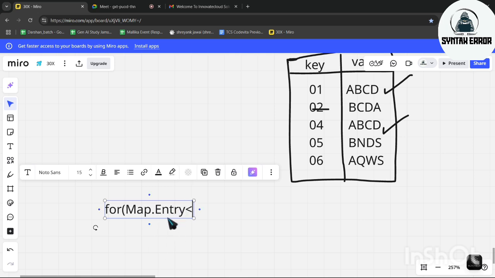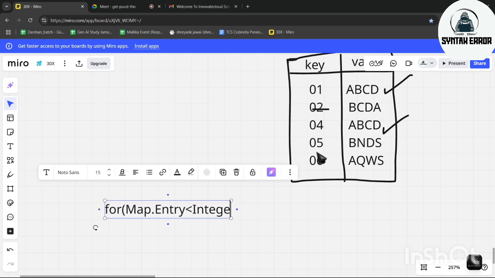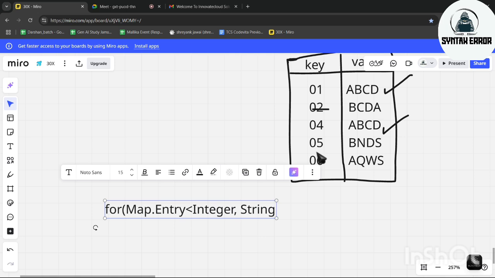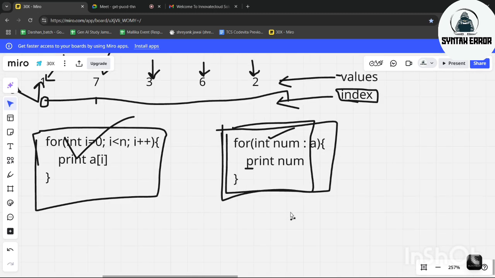Just neglect this part now, I will come back to it later. Again, key: what's the data type of the key? Integer. And string. In this part we have written the equivalent of int. Now we have to write num.